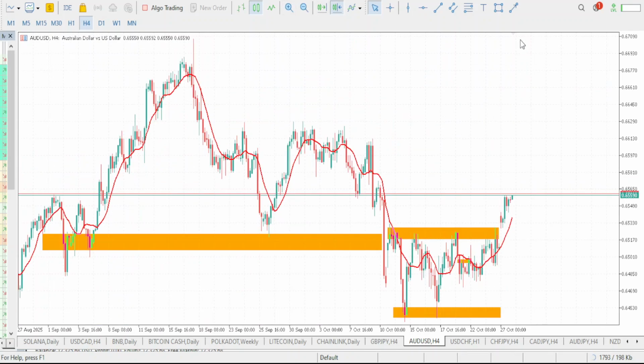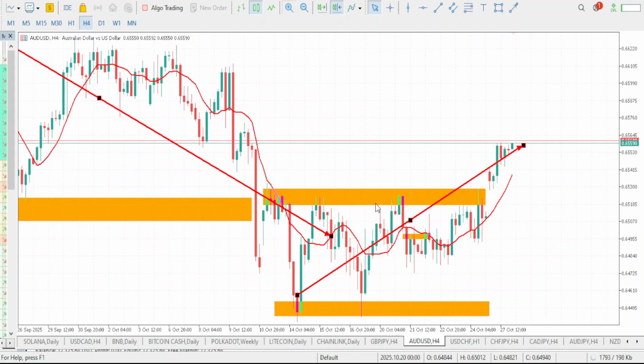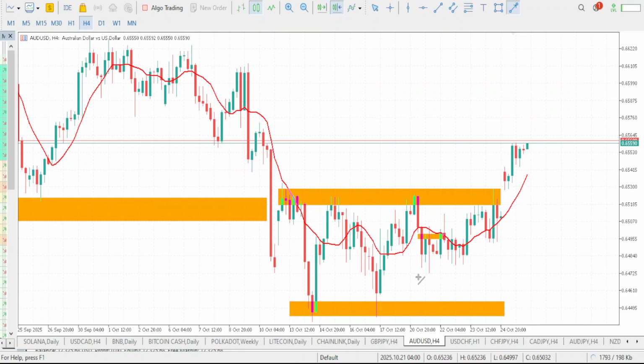Now, if you take a look at this current trend, we are currently pushing up to the upside. Our previous current trend was a downtrend move. Market was giving a series of lower low, lower high, lower low, lower high, lower low, lower high. Now we are on an uptrend move. So this is our high, low, higher high, higher low. This is also the higher high. Here comes the higher low.